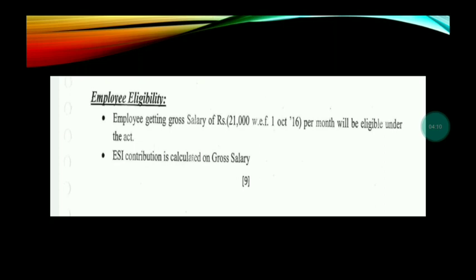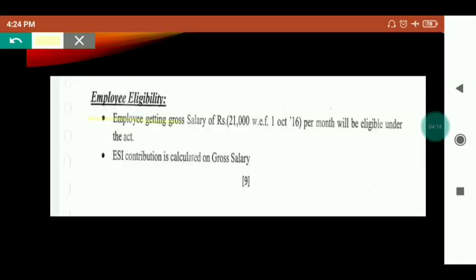Then we will discuss coverage under employees' applicability or eligibility. An employee getting a gross salary of 21,000 per month, with effect from 1st October 2016, will be eligible under the Act. So any employee getting 21,000 per month gross salary would be applicable for this Act.